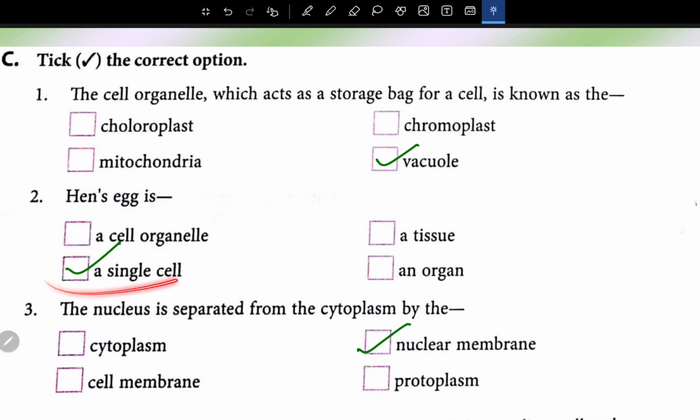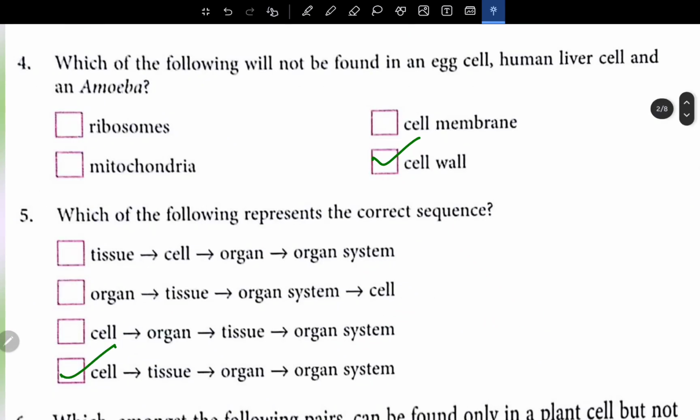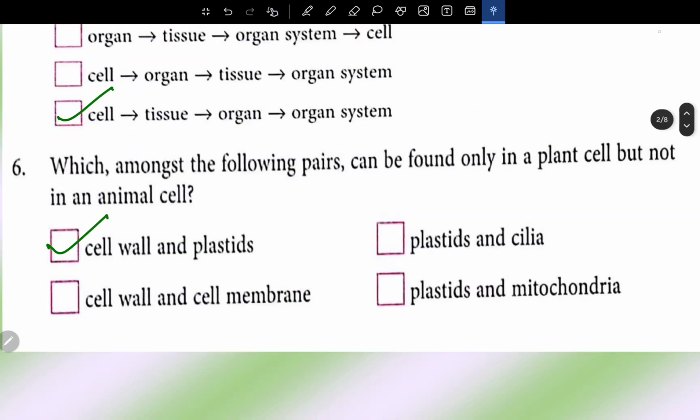Hence, egg is a single cell. The nucleus is separated from the cytoplasm by the nuclear membrane. Fourth, which of the following will not be found in an egg cell, human liver cell, and an amoeba? Cell wall. Which of the following represents the correct sequence? The correct sequence is cell, tissue, organ, and organ system.